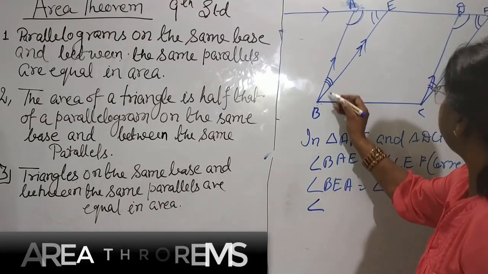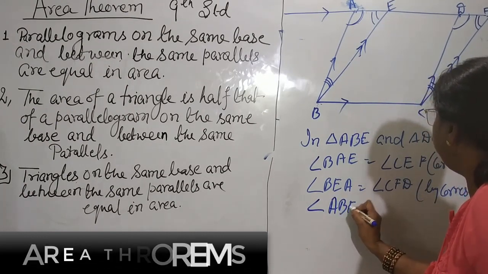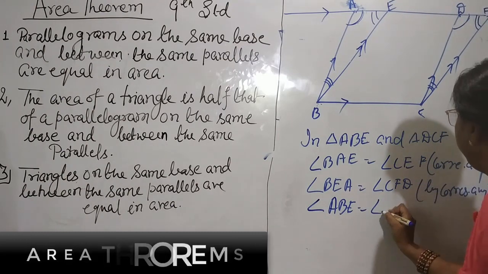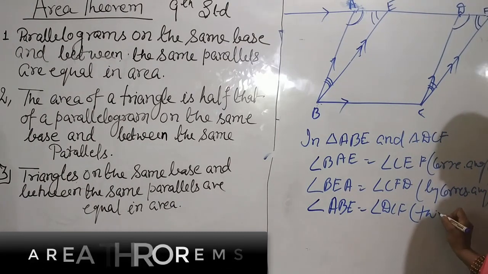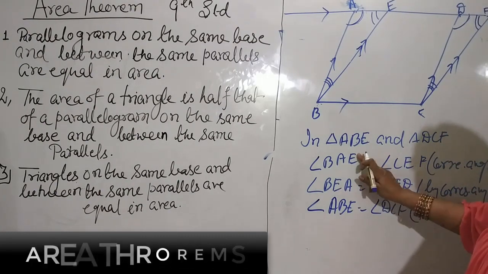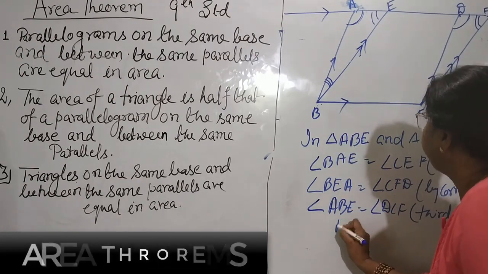This angle ABE is equal to angle DCF. The third angle also is equal. If two angles are equal, then the third is also equal, or any one side you can take.